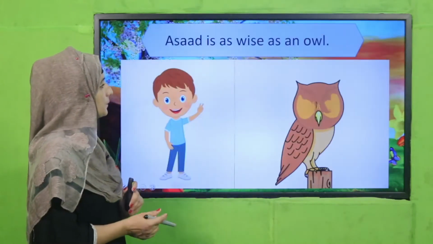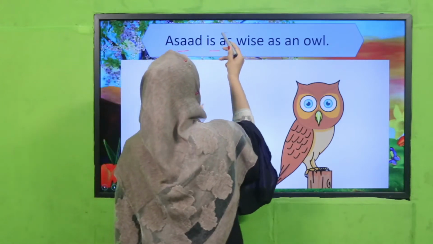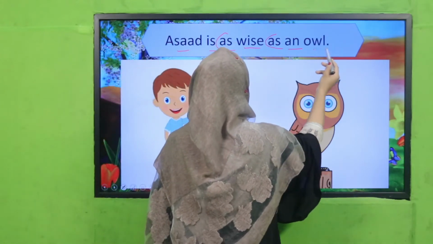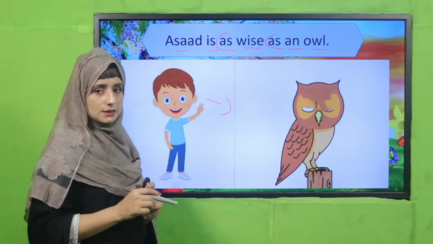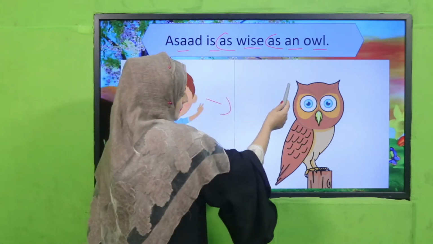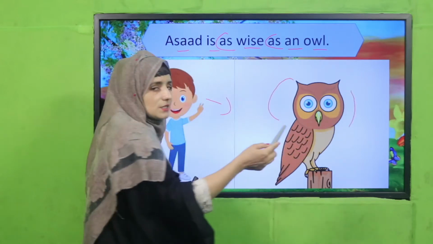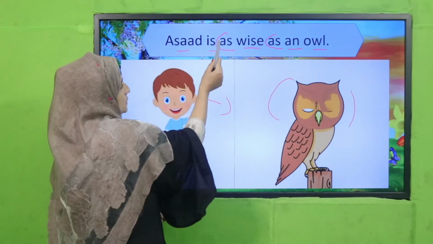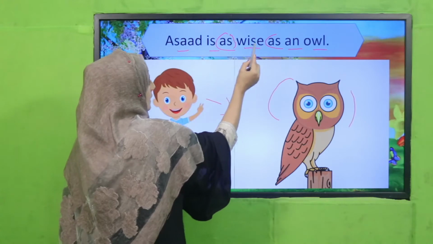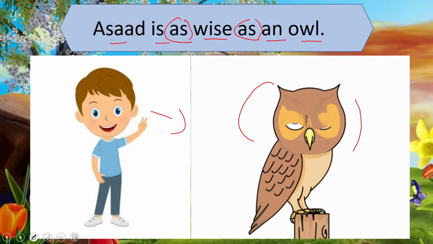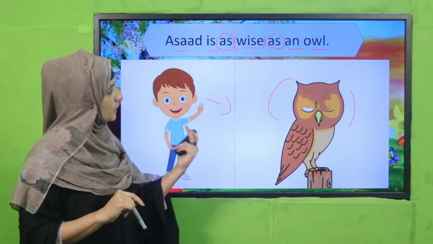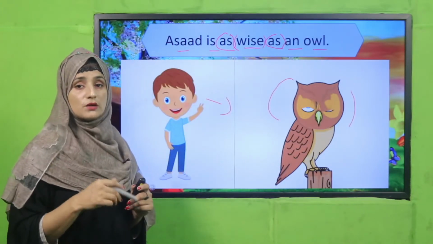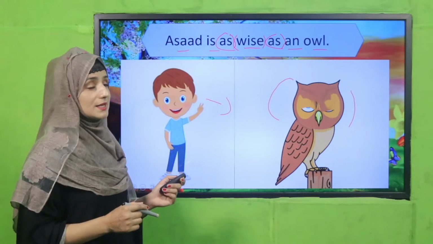Next example. Asad is as wise as an owl. Look how wise Asad is. Asad is as wise as an owl. There we have used the word as, and in the center I have kept an adjective. Now we will learn about the rule, what the rules are to compare things in this way.